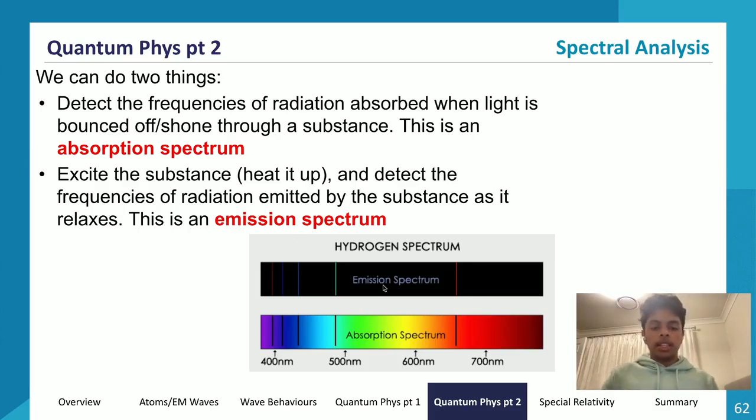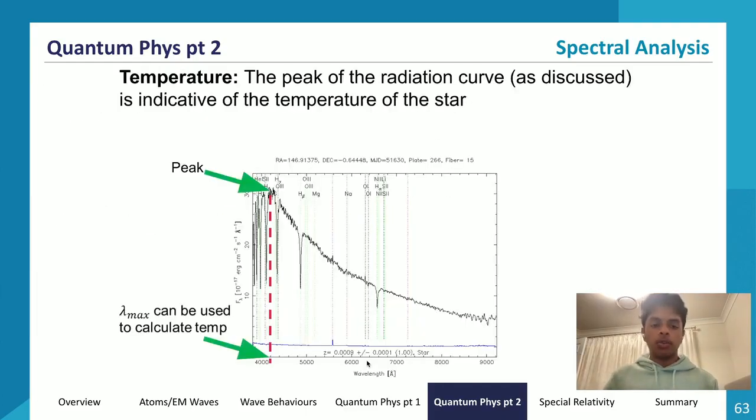The emission spectrum looks like colorful bands across a dark background, because this shows the discrete wavelengths emitted by a substance as it relaxes. The absorption spectrum is a rainbow gradient band with dark bands or dark slits across it, and that shows the discrete wavelengths of light that the substance absorbs. So those are the two things, the emission spectra and the absorption spectra.